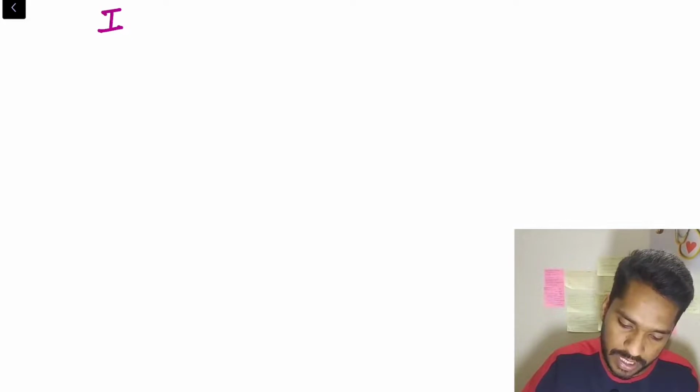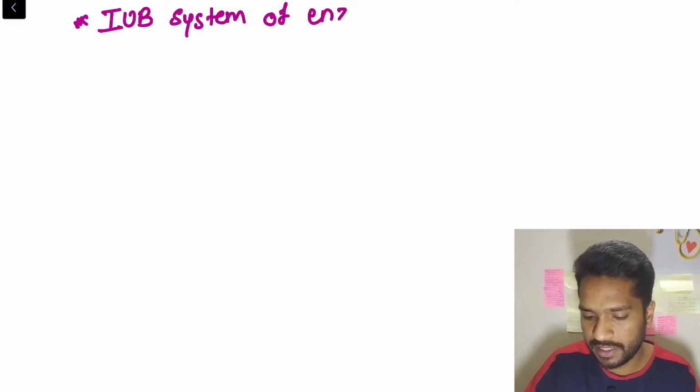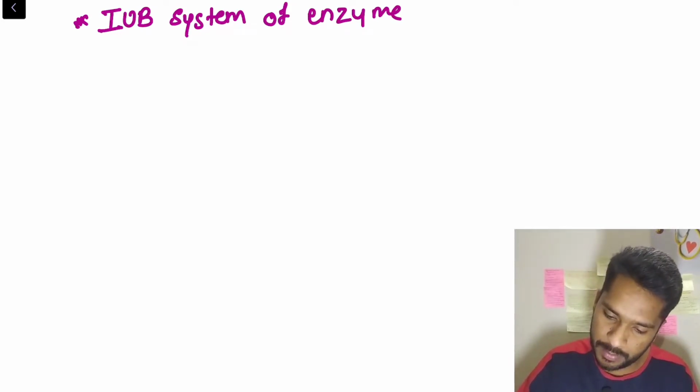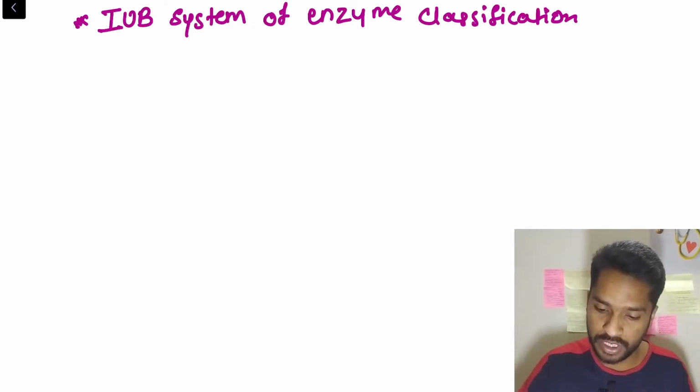So first we should write the heading. It is the IUB system of classification for enzyme. In various notes I have seen many teachers give a mnemonic for this, that is OT Hill.